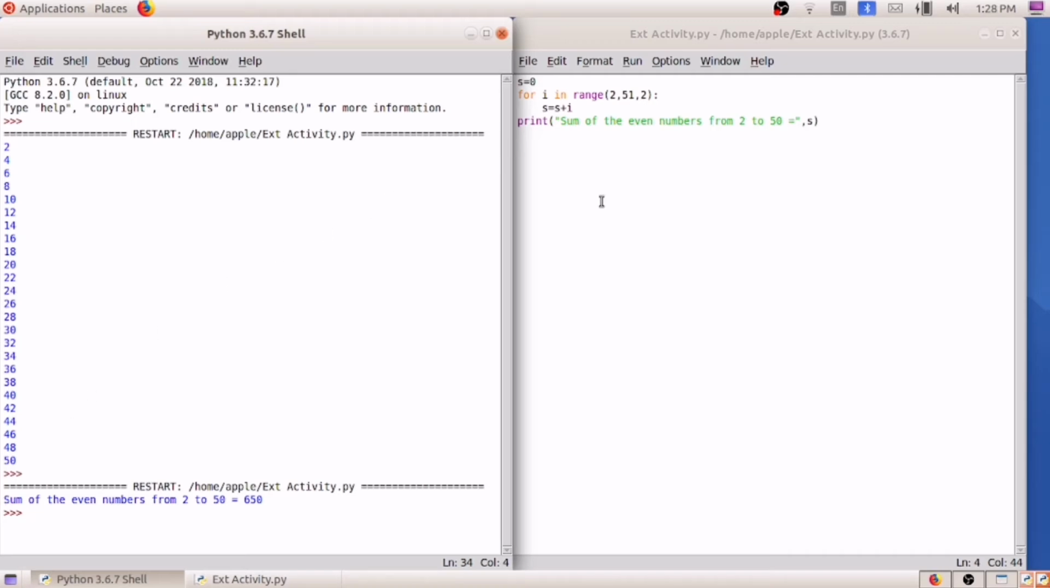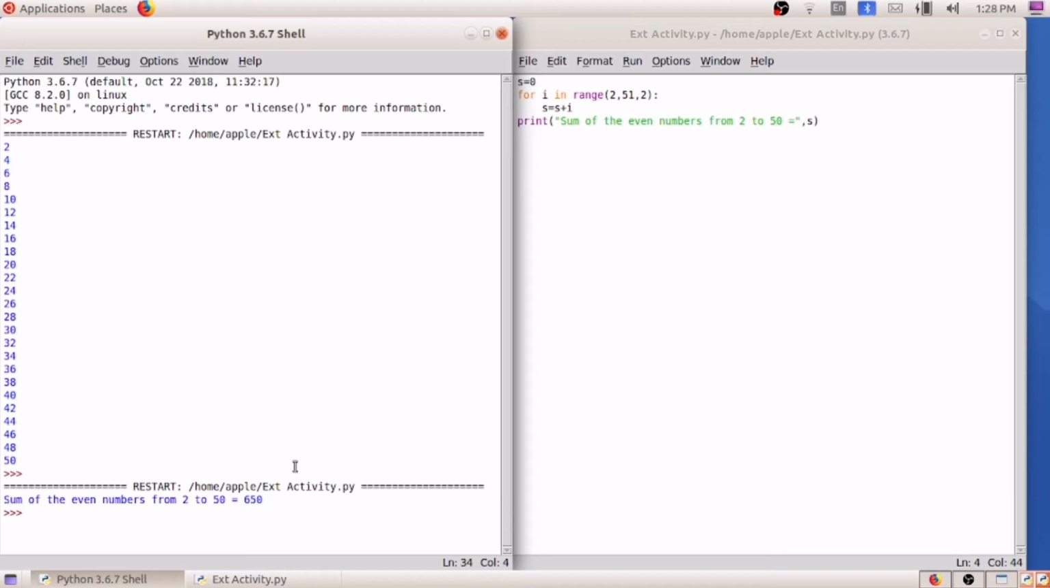So step by step I told you, I hope you understood. First we write the comment just to print the even numbers. So for printing the even numbers, we can put it all in the range. We know the first value, last value, and for getting the even numbers we have to write the difference as 2. So we got the even numbers printed from 2 to 50.